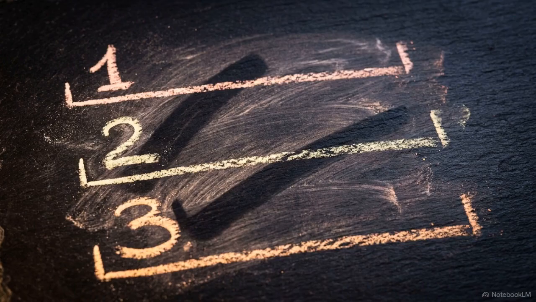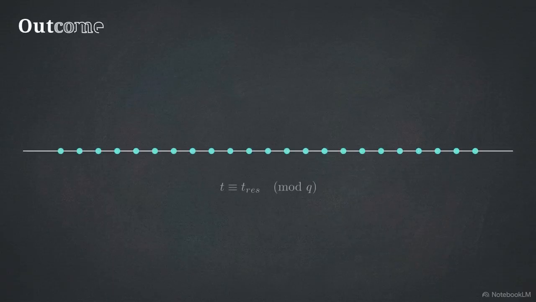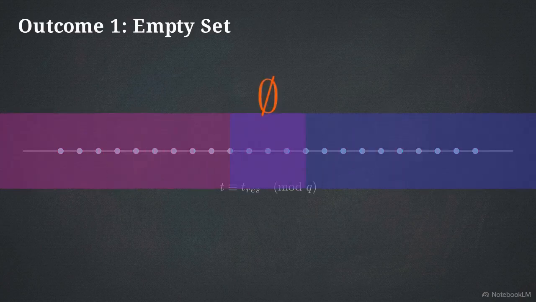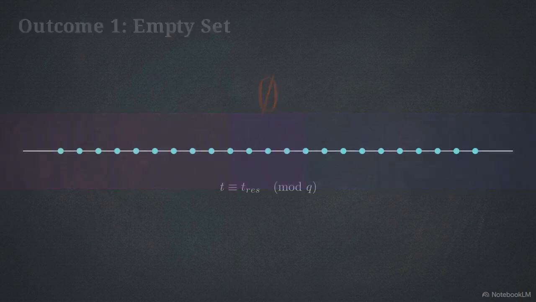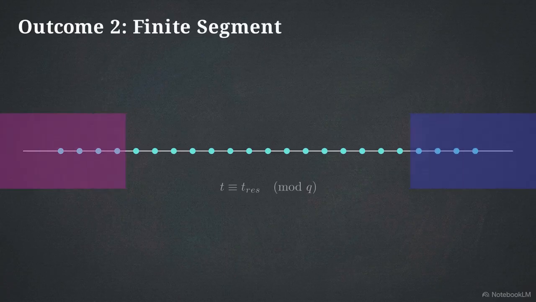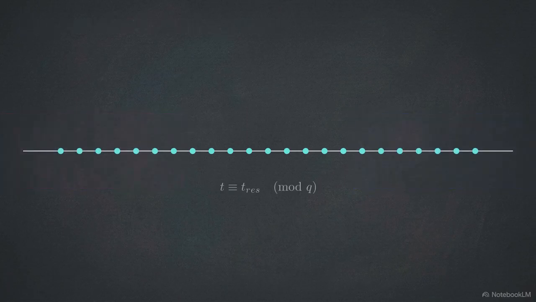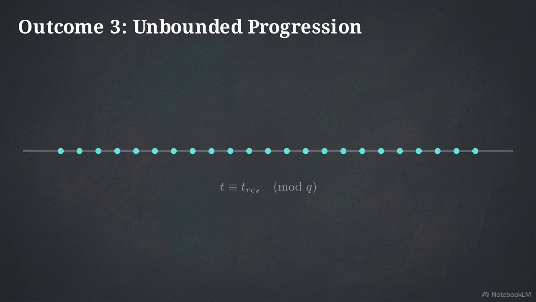This brings us to Theorem 2.2. The realization space is strictly forced into one of exactly 3 geometric outcomes. Outcome 1 is the empty set. If the half-line constraints overlap and contradict each other, every point is eliminated. Outcome 2 is a finite arithmetic segment. The boundaries form a closed box, trapping a discrete set of solutions between a lower and an upper limit. Outcome 3 is an eventual arithmetic progression. The surviving space is capped on the left, but extends indefinitely to the right toward positive infinity.